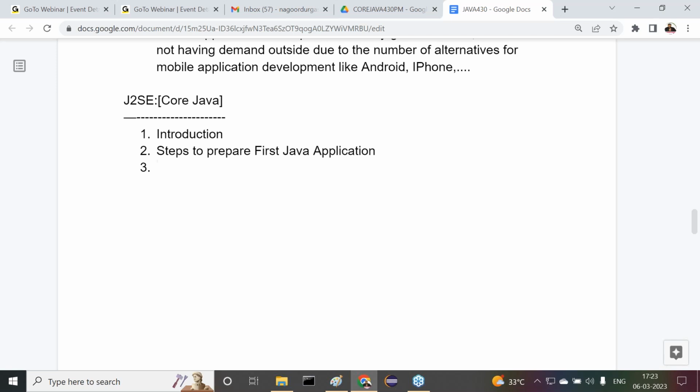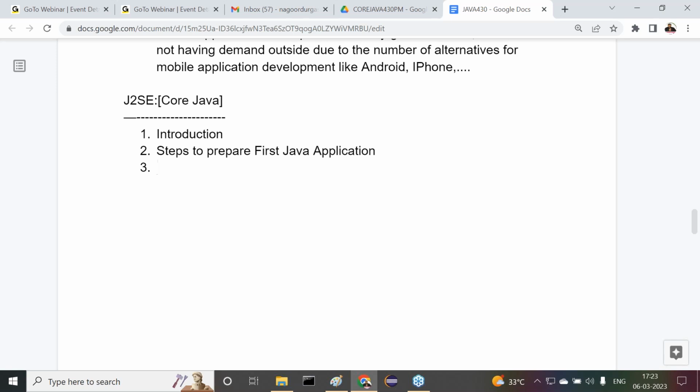After installation of the Java software, what setups do we require? Some settings here we have to provide. What settings here we have to provide? After that, how to prepare Java program. Before that, what is an editor? How to download and install editor? Then after that, how to write program? Then after completion of this, how to save Java file? While saving Java file, there are some rules and regulations. What are the various rules and regulations to save Java file?